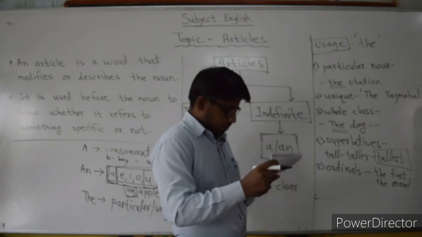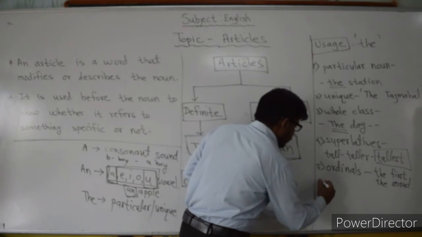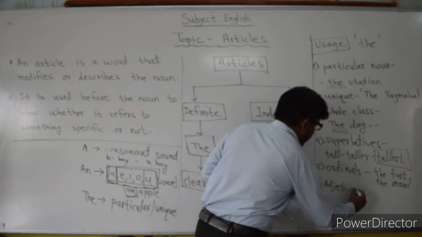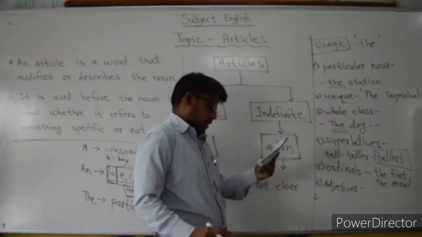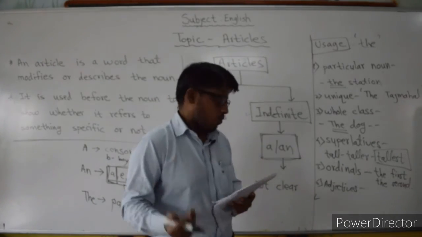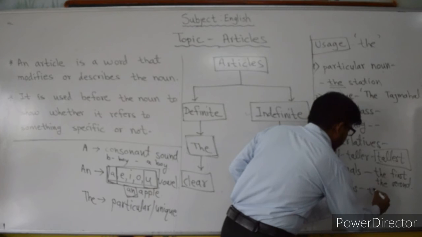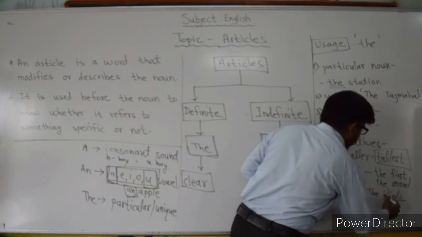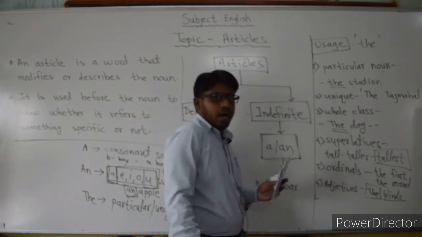Then next, adjectives. If adjectives are there, there also you have to use the article. For example, we must help the blind. So in front of this adjective we are going to use the article.